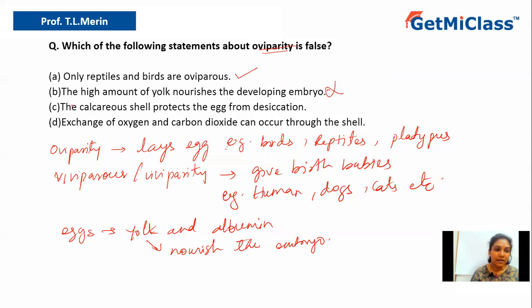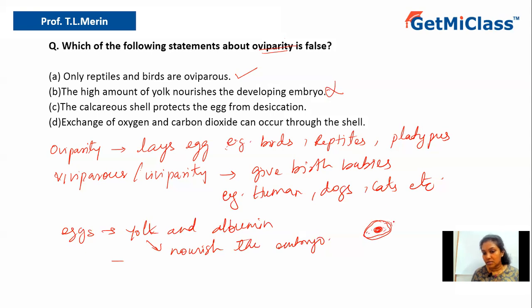Option C says the calcareous shell protects the egg from desiccation. Yes. These eggs have hard calcareous shells. Inside they have the yolk, and the liquid part is the albumin.